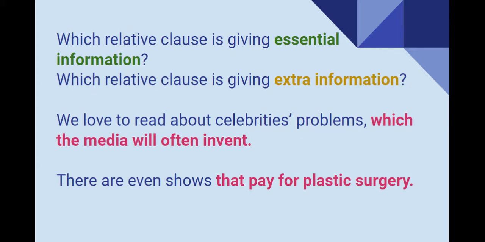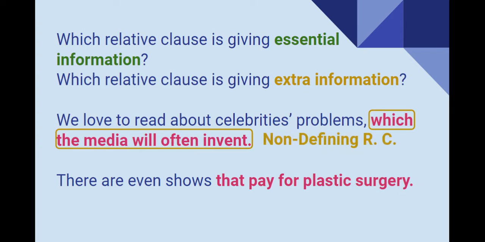So, first of all, you need to answer these questions. Which relative clause is giving essential information and which relative clause is giving extra information? Pause the video while you think about this. Okay, if you read this first sentence, which the media will often invent is extra information. Therefore, it is a non-defining relative clause. Why? Because this information is not necessary for me to understand the sentence. It is extra, but not essential.